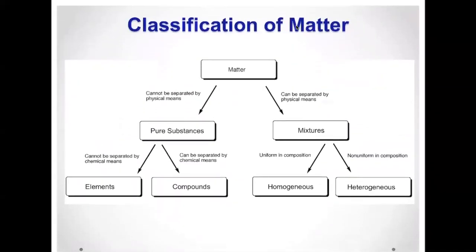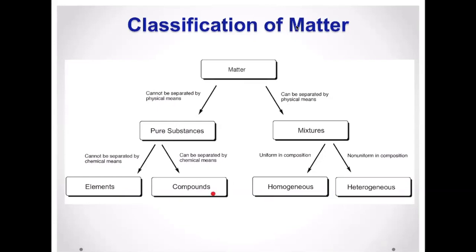Okay. All right, so as a review, here's the classification of matter. Okay, so here's all matter. It can be separated into pure substances or mixtures. Mixtures can be separated by physical means. Pure substances cannot. Pure substances are then separated into elements and compounds.